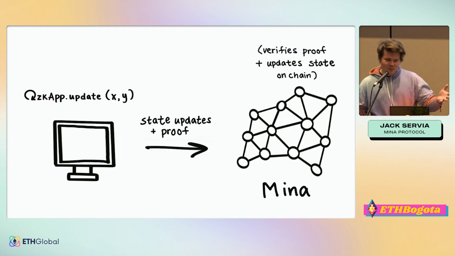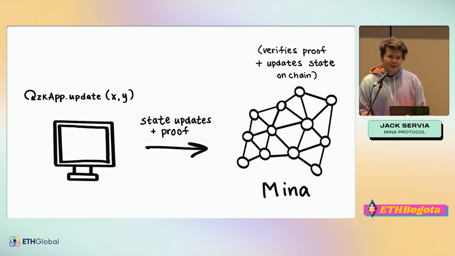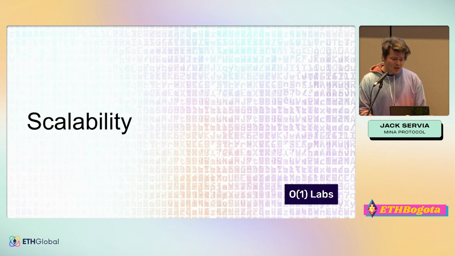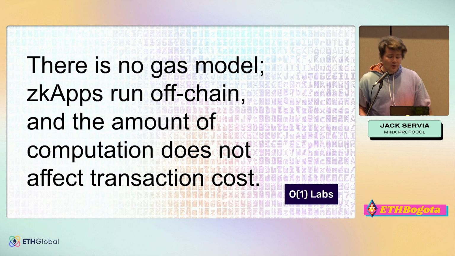We do the stuff we want to do in our browser. Then we just send state updates and a proof. That's it. Mina verifies the proof and updates the on-chain state if it's correct. Next, scalability. There's no gas model. zkApps run off-chain, which means that the amount of computation does not affect the transaction cost. You can do, in theory, an unlimited amount of computation in a single Mina transaction.